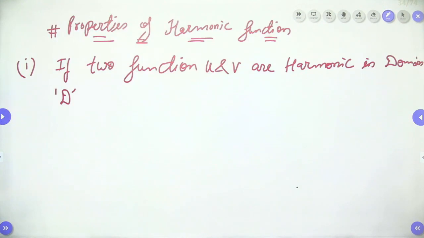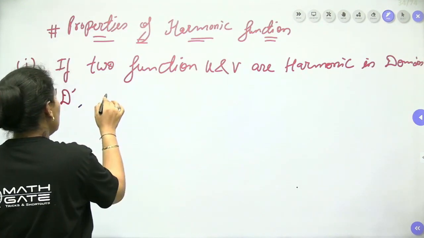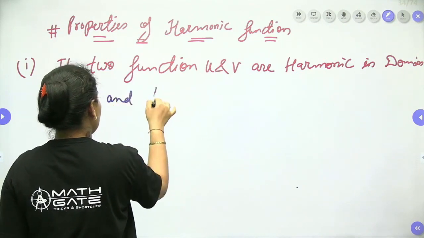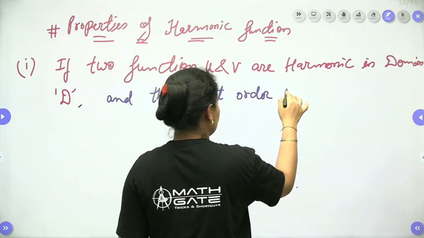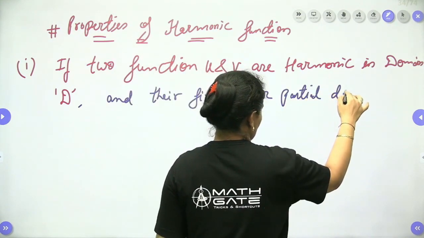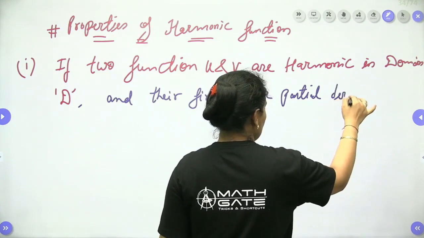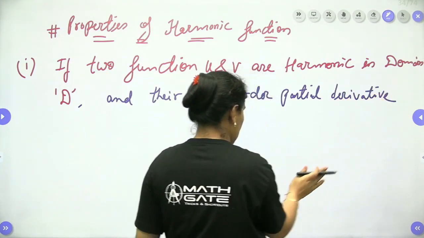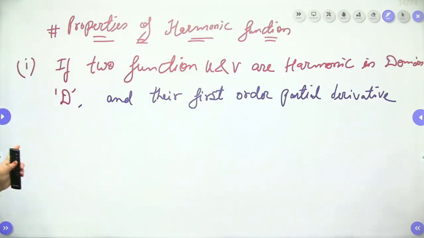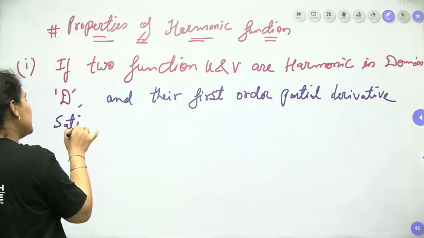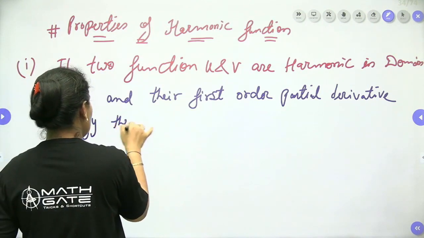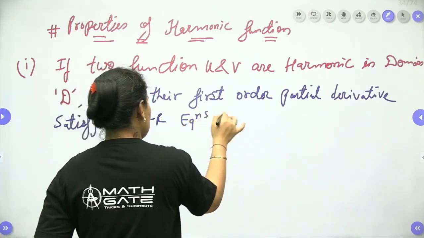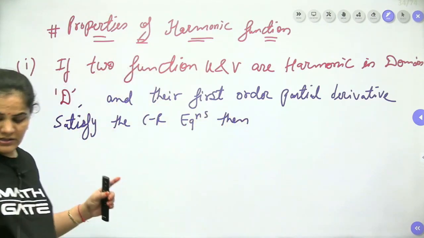And their first order partial derivatives satisfy the Cauchy-Riemann equation. Exactly, it's talking about the analytic only, right? Satisfy the Cauchy-Riemann equation, then you will say